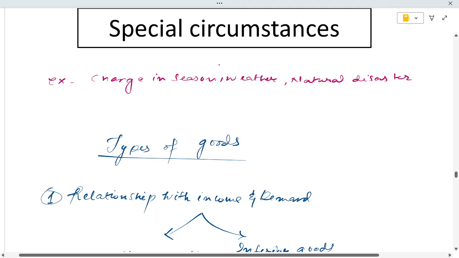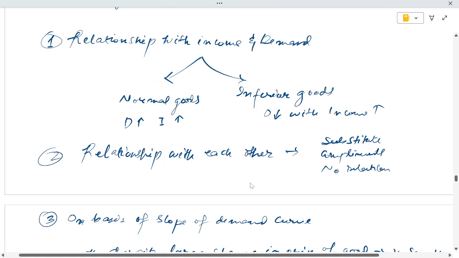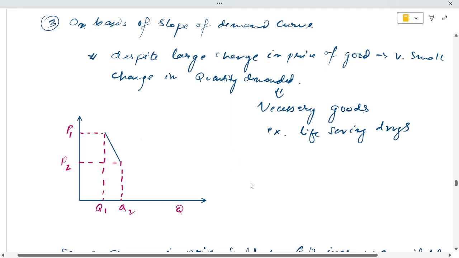Quantity demanded changes with certain changes in weather, season, or when there is a natural disaster. Then there is the type of goods, and the relationship with income and demand: normal goods and inferior goods. For normal goods, demand increases as income increases; for inferior goods, demand decreases as income increases. Then the relationship with other goods: substitute, complementary, and no relation. And on the basis of the slope of the demand curve.